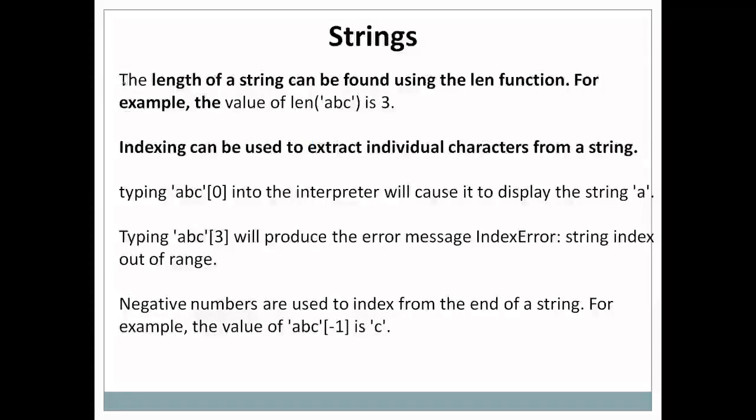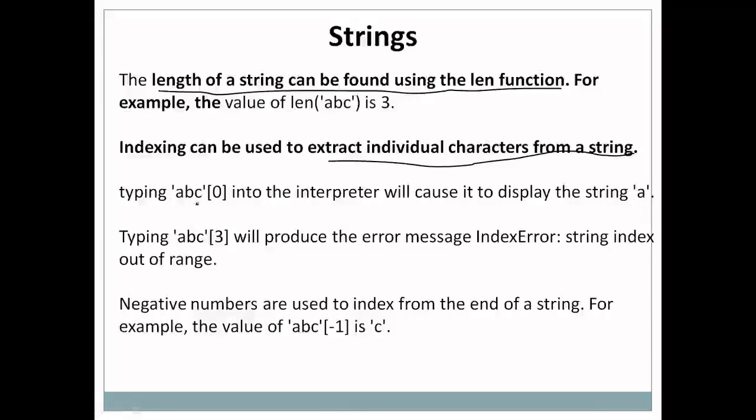The length of a string can be found by using a function called len in Python. Indexing can be used to extract individual characters from a string.